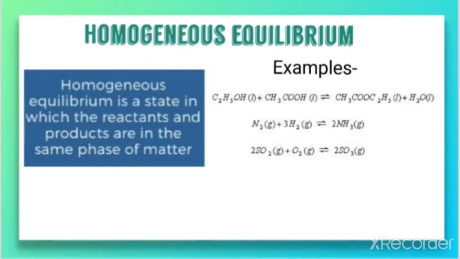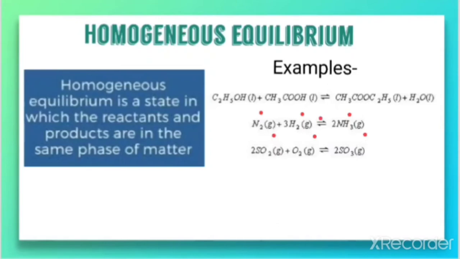Look at the second equation: nitrogen plus hydrogen gives rise to ammonia. It is the most familiar type of example. Look at the physical state here. Nitrogen is a gas, hydrogen is a gas, and even the product ammonia is in the gaseous state.